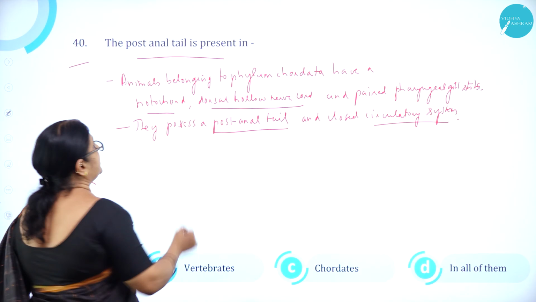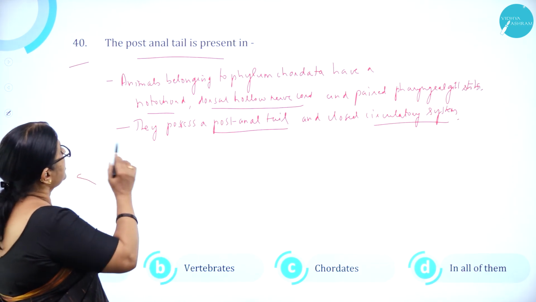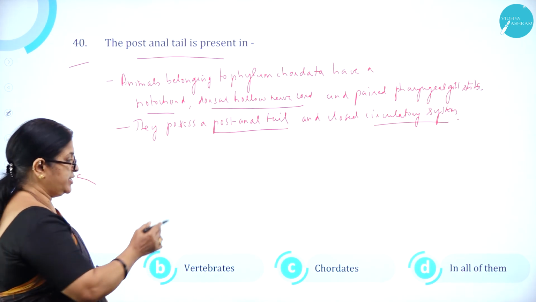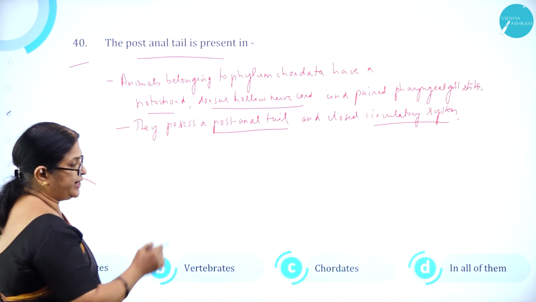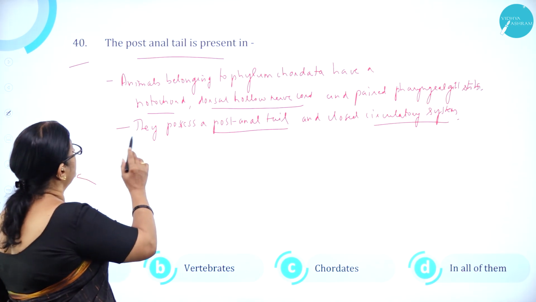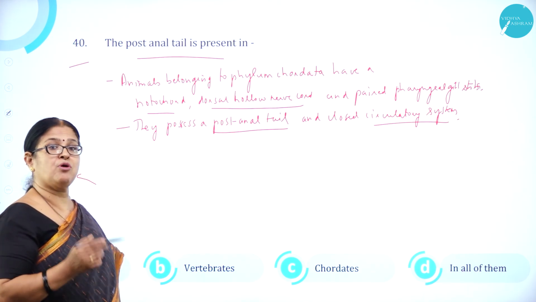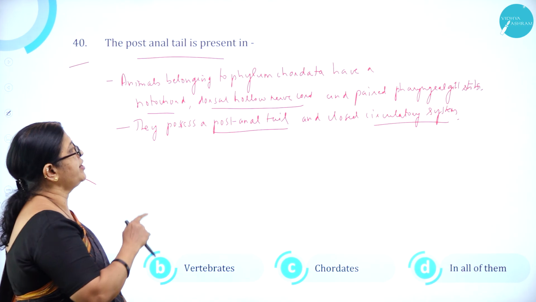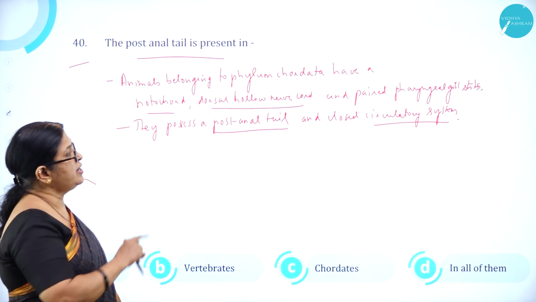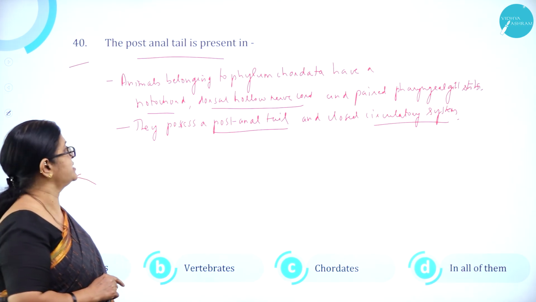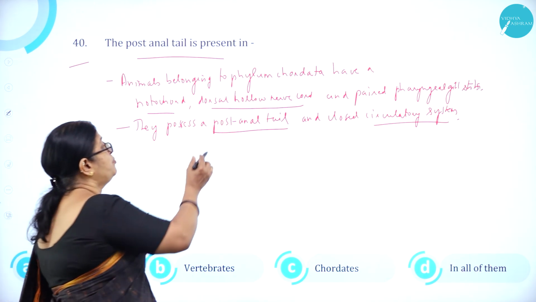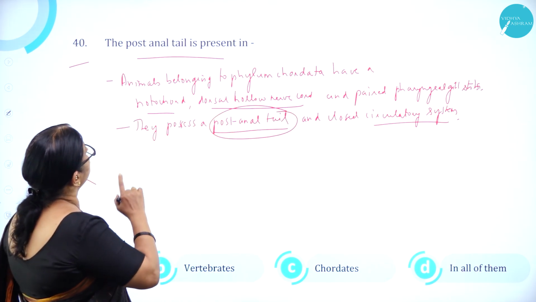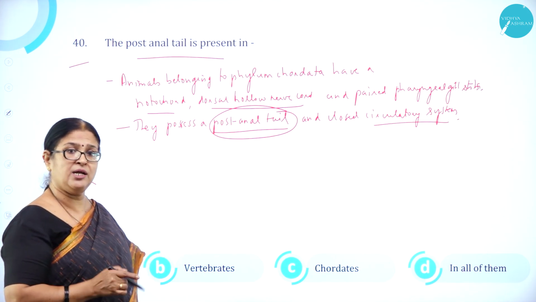The post-anal tail is present in: A, invertebrates; B, vertebrates; C, chordates; and D, in all of them. Animals belonging to phylum Chordata have three very important chordate characters: presence of notochord, dorsal tubular nerve cord, and paired pharyngeal gill slits. They also possess a post-anal tail and a closed circulatory system. So the post-anal tail is present in chordates.